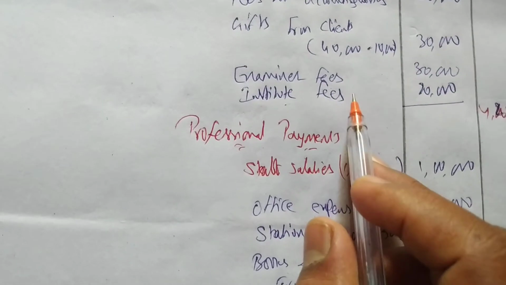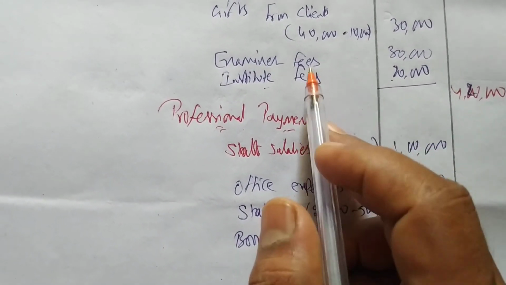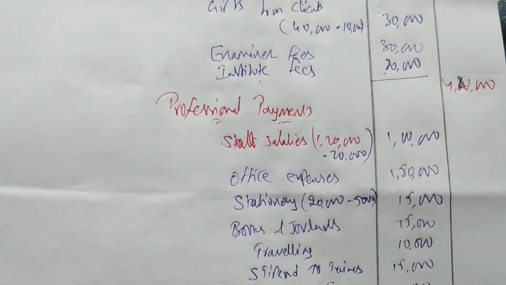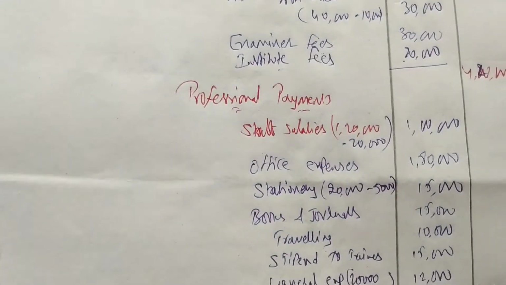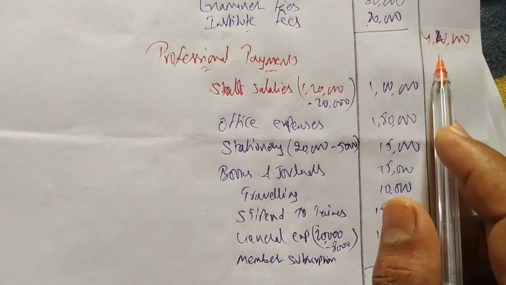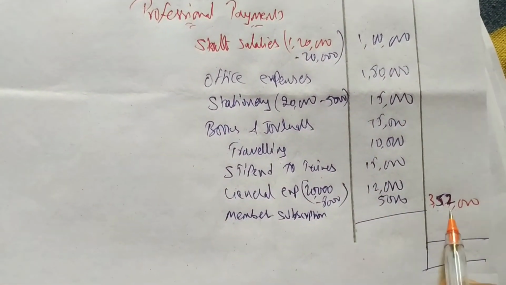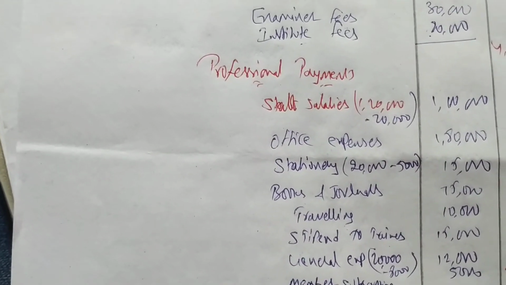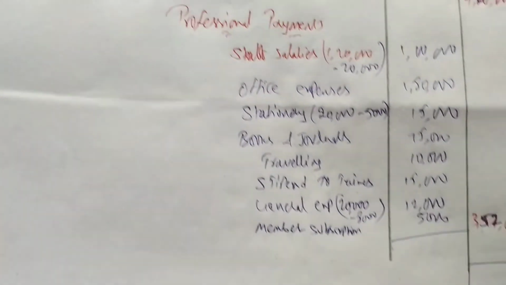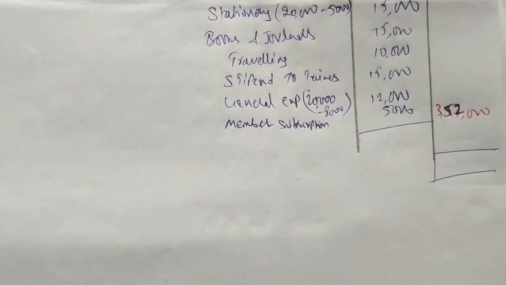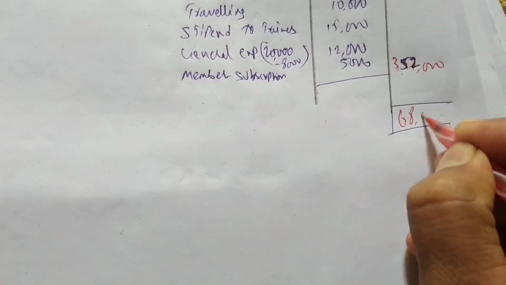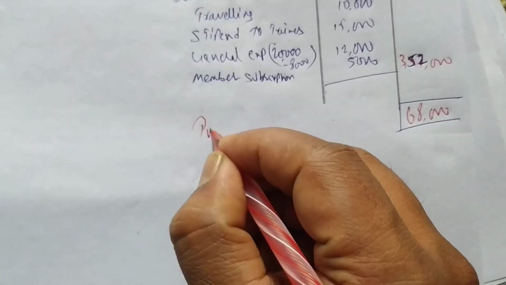One correction: institute fees we have to include, not personal. He is giving his professional service. My mistake. So 4,20,000 minus 3,52,000 is 68,000 as professional income.